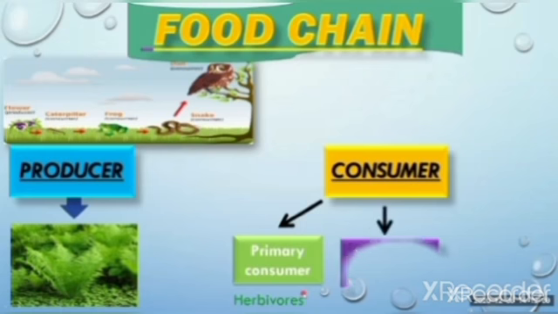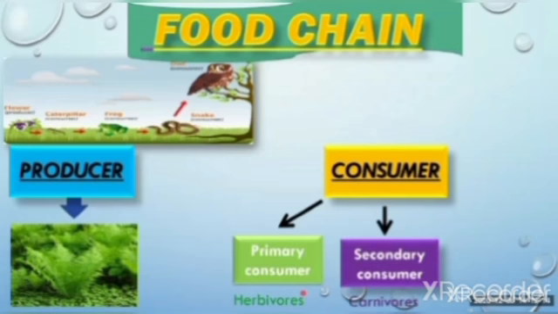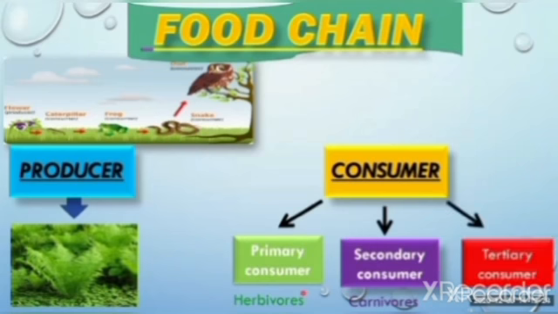Second was the secondary consumer, and secondary consumers are also known as carnivores. Now, why do we call them carnivores? Because they eat animals, so we call them carnivores. Let's see the third one, which is the tertiary consumer. Tertiary consumers are also known as omnivores. For example, humans. Why are humans omnivores? Because they can eat both plants and animals. So they are omnivores. I think all of these terms are more clear now.